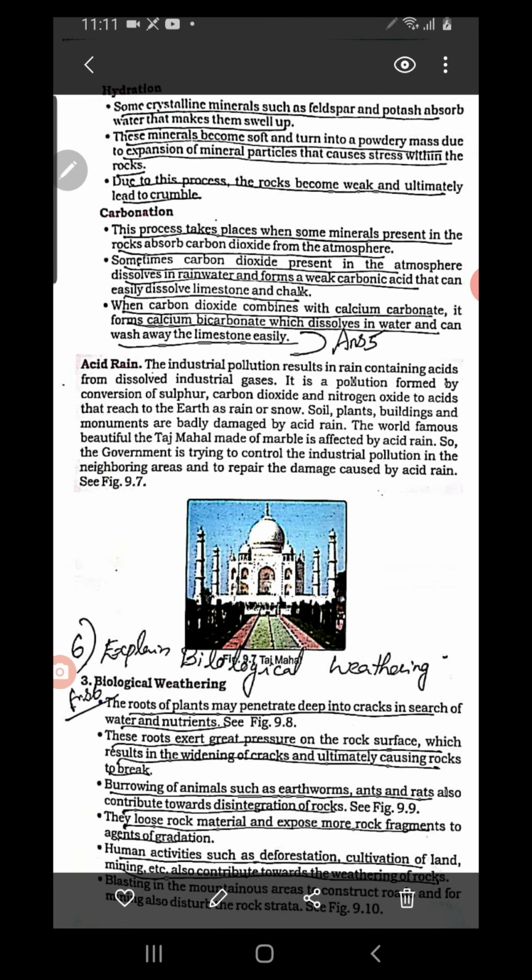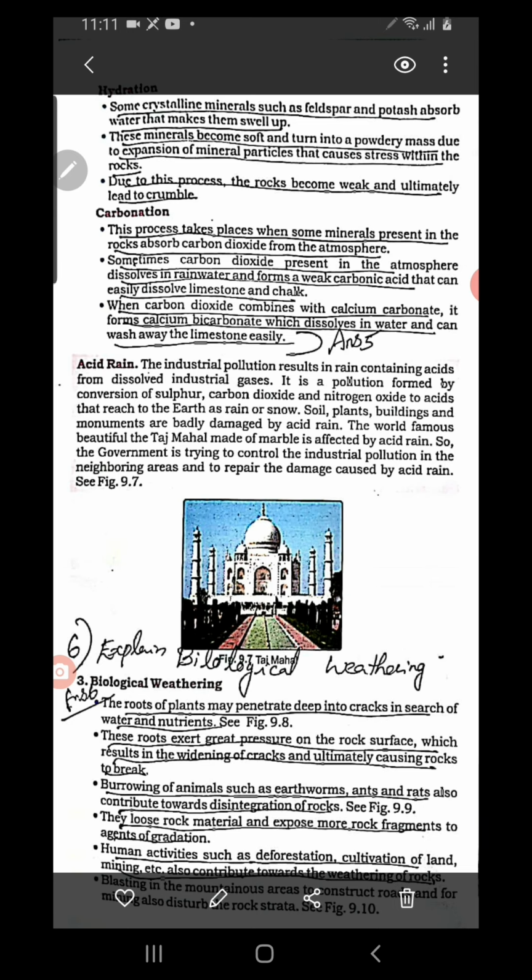Then the third one is hydration. What is that? There are some minerals that absorb water and then their size increases, they swell up and finally they become soft and crumble. That is called hydration. So that mineral is removed from the rocks, so the disintegration of the rocks takes place.